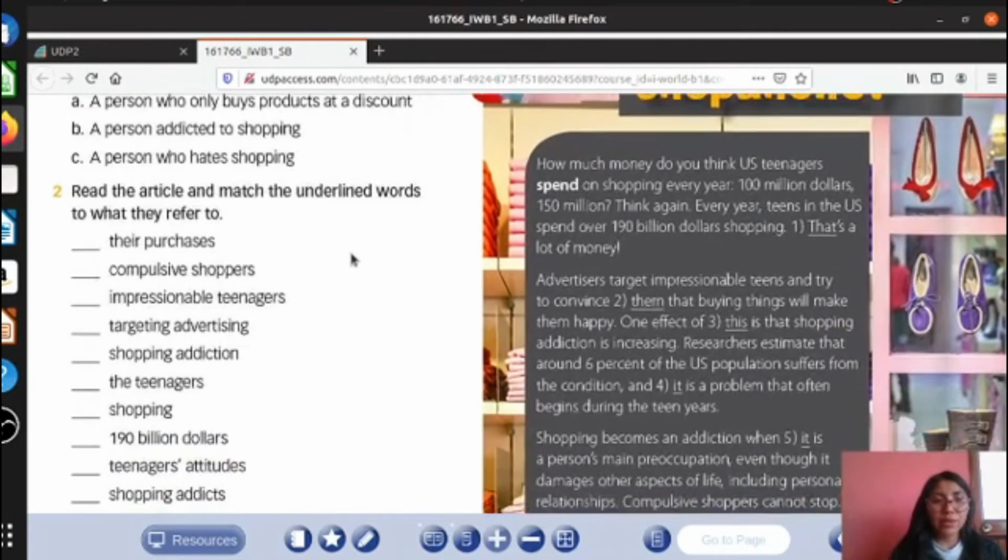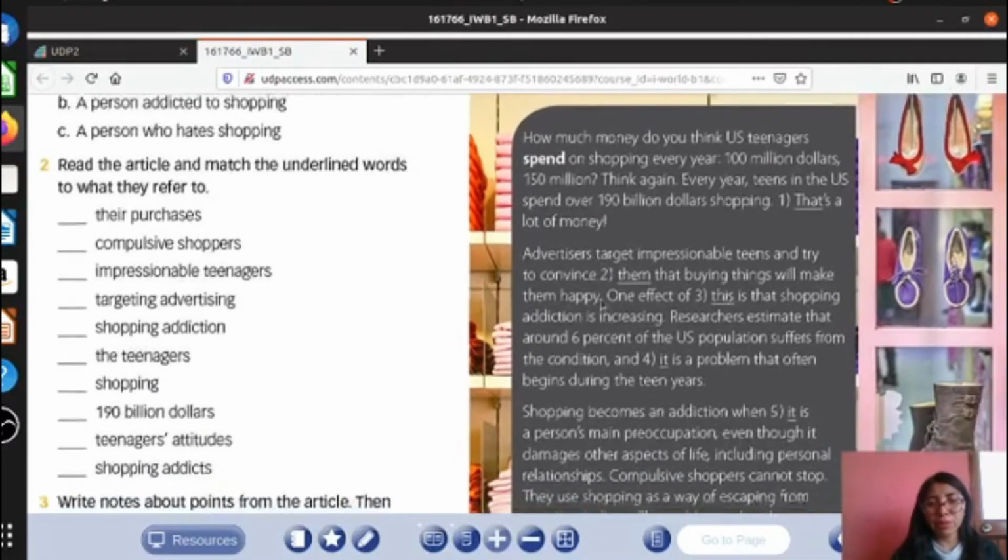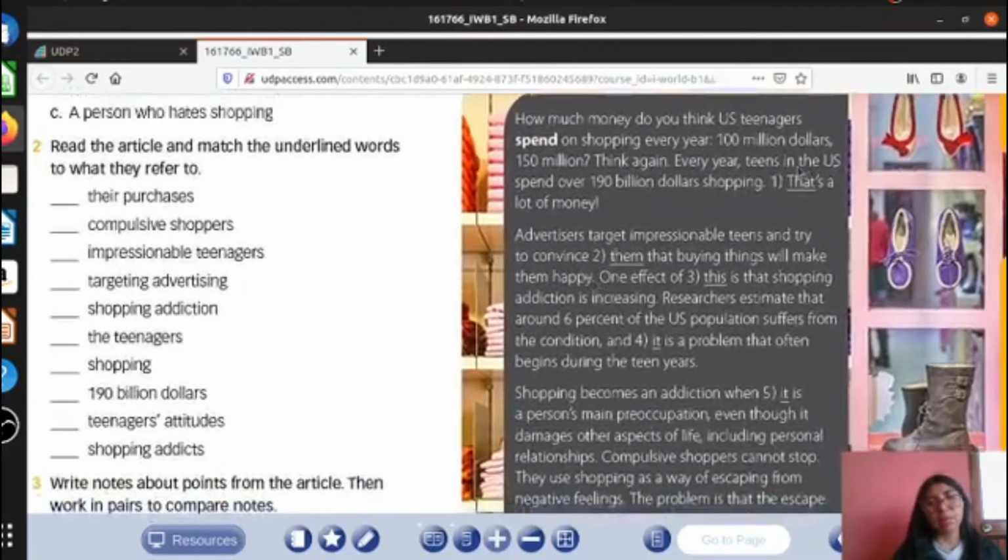Exercise number 2. Read the article and match the underlined words to what they refer to. Okay, here we have some words. For example, that is a lot of money. So we have to identify what that refers to. ¿A qué se refiere that? So we have to read. Tenemos que leer una línea antes.